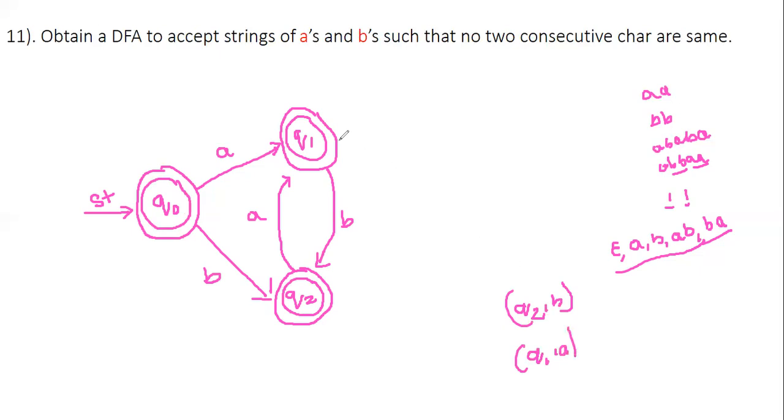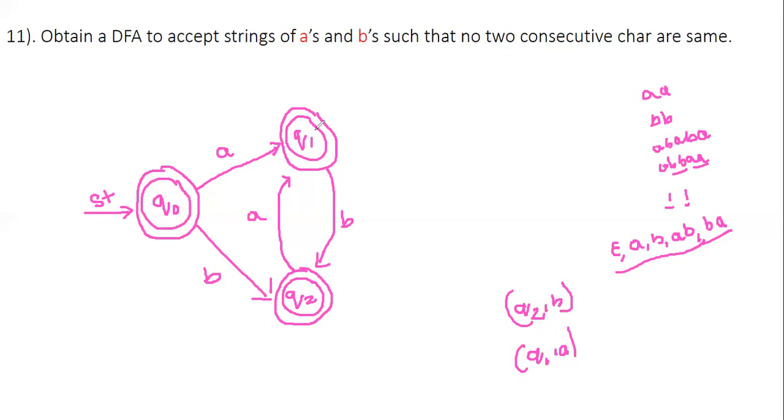We need to mention some transition from particular states. Otherwise, it will be a bit harmful for our compiler, because it will be trying to find it, and the performance of your compiler will be reduced if you are not specifying the transition. So better to provide the transition for these two characters.